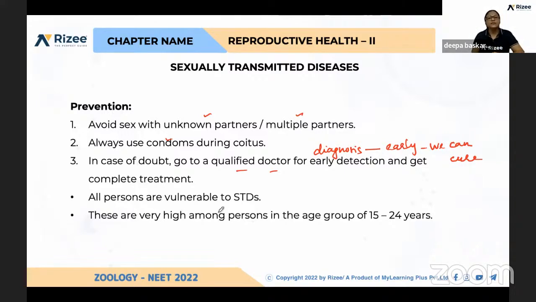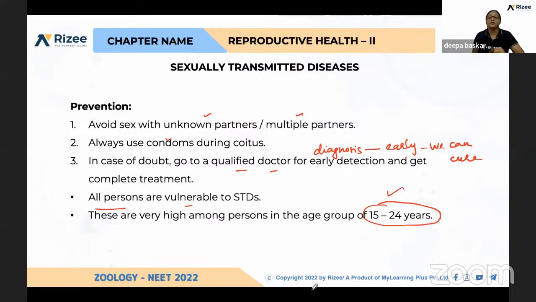Again, it is not like I have very much immunity and a strong physique, so I won't get any infection of any kind of viruses or bacteria which cause these STDs. It is not like that. All persons can be affected by these organisms. And these are very high among persons in the age group of 15 to 24 years.